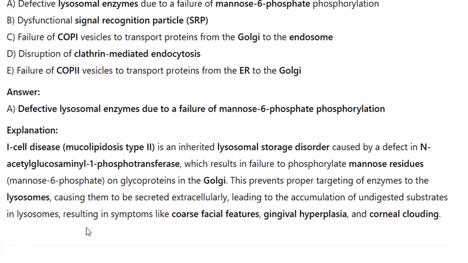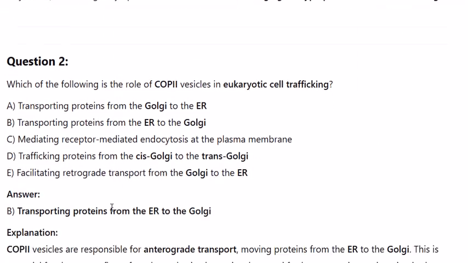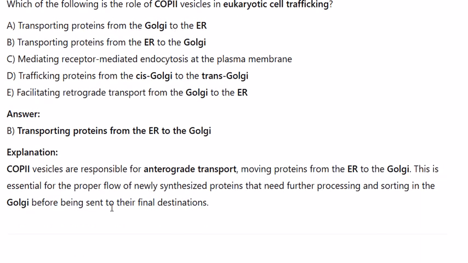Question 2. Which of the following is the role of COPII vesicles in eukaryotic cell trafficking? A. Transporting proteins from the Golgi to the ER. B. Transporting proteins from the ER to the Golgi. C. Mediating receptor-mediated endocytosis at the plasma membrane. D. Trafficking proteins from the cis-Golgi to the trans-Golgi. E. Facilitating retrograde transport from the Golgi to the ER. Answer: B. Transporting proteins from the ER to the Golgi.